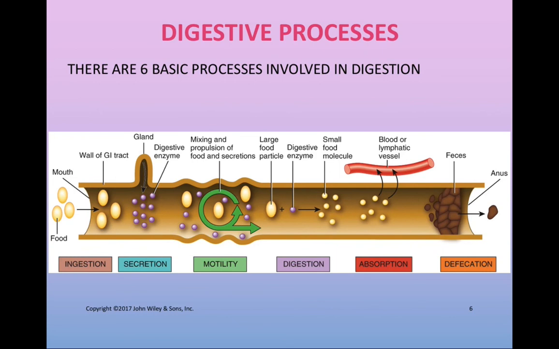Secretion, on the other hand, is a process that happens throughout the entire length of the alimentary canal that consists of releasing different digestive substances into the alimentary canal that will be used to break down the contents that were previously ingested. Salivary glands in the mouth, the gastric cells of the stomach, as well as the liver, the gallbladder, and the pancreas are all components that secrete different things into the digestive tube. Generally, the substances that are secreted will contain digestive enzymes which will drive the process of chemical digestion.